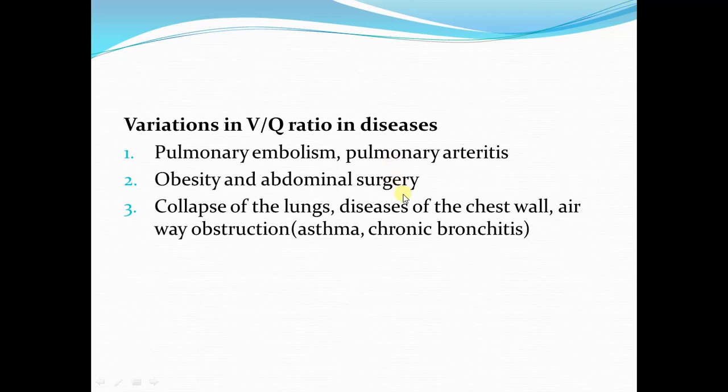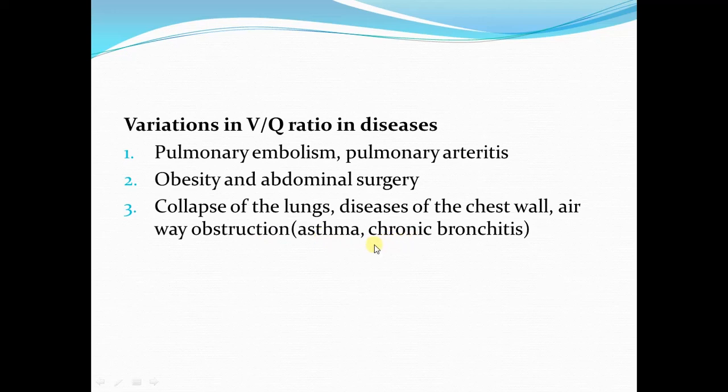Now the other situation is when there is a decrease in the VQ ratio. The following conditions can result in a decrease in ventilation perfusion ratio: abdominal surgery and obesity, the collapse of the lungs, diseases of the chest wall that interfere with lung expansion and decrease the overall ventilation of the lungs, and airway obstruction like that seen in asthma or chronic bronchitis.